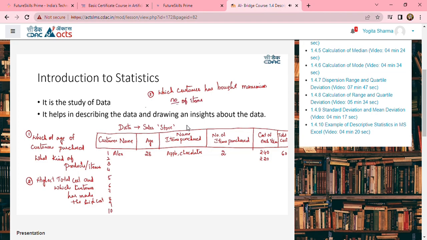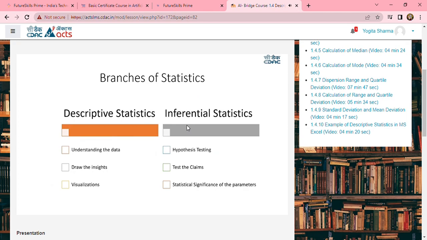So if you look at these three questions, at the very first step, I have described the data. How did I describe the data? By naming the columns. And the second thing, I have drawn some sort of insights by looking at this data. So these are nothing but your insights. So this is about statistics. Statistics is one which helps you to describe the data and helps you to draw some sort of insights by looking at or understanding the data.